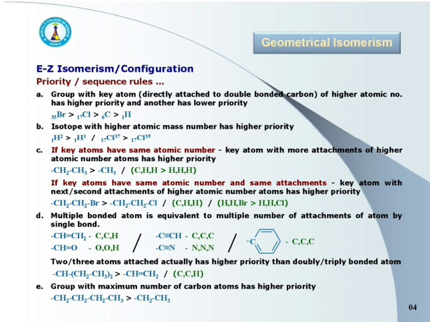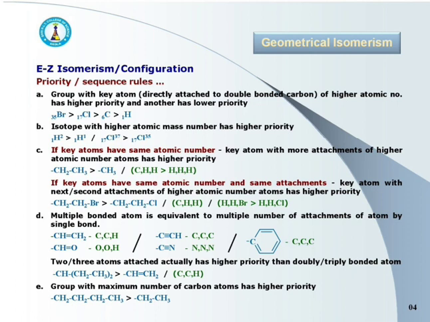For the bromoethyl group, the next attachments are hydrogen, hydrogen, Br with atomic numbers 1, 1, 35, and for the chloroethyl group they are hydrogen, hydrogen, Cl with atomic numbers 1, 1, 17. Bromine has a higher atomic number than chlorine, and hence the bromoethyl group has higher priority.